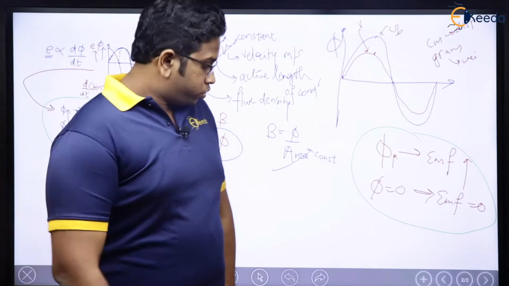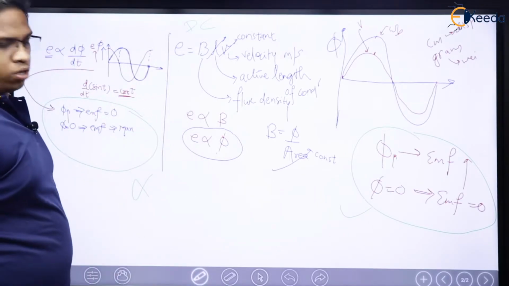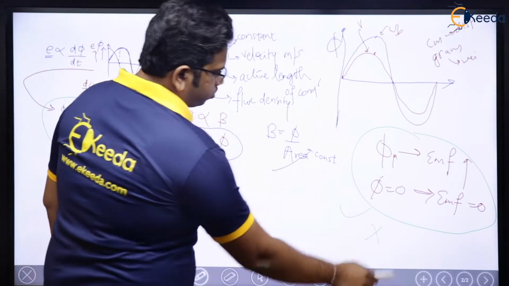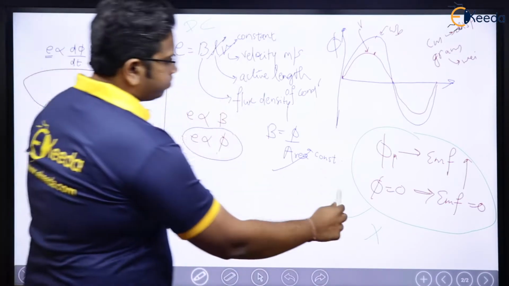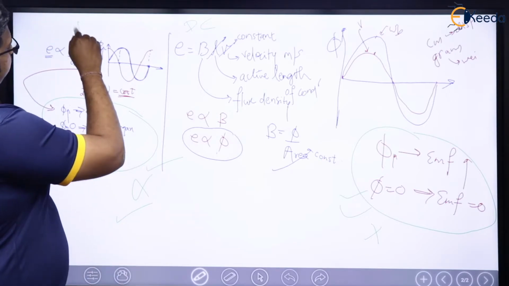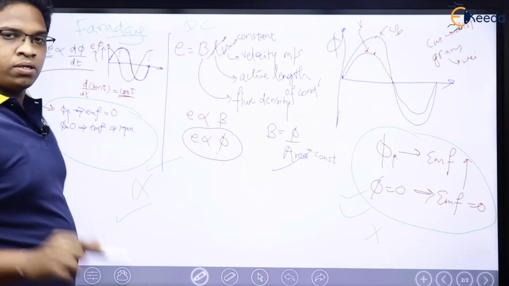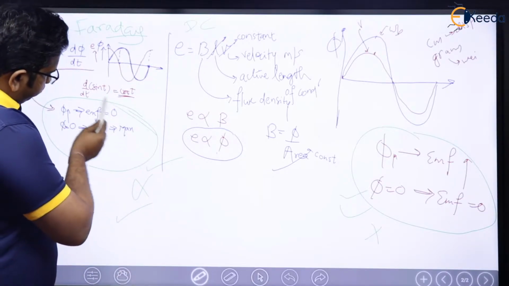Now see here. Will you say that this is right, this is wrong, or this is right, this is wrong, or you can say both are right? What will you say? Because, follow Faraday. Faraday gave only one equation.